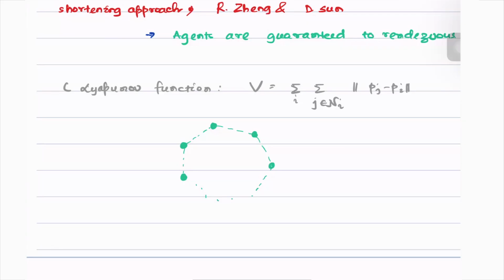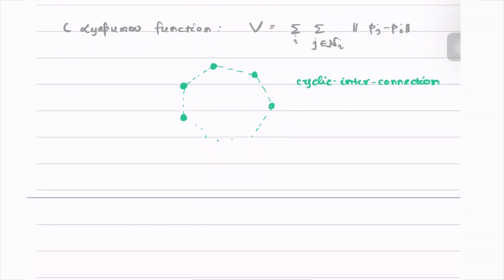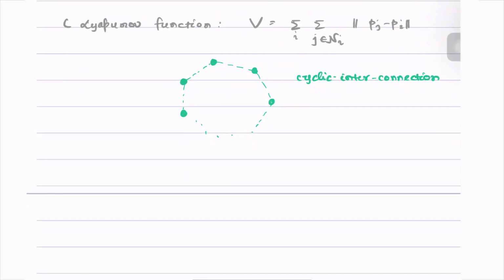So here we assume that, suppose it is a cyclic interconnection.